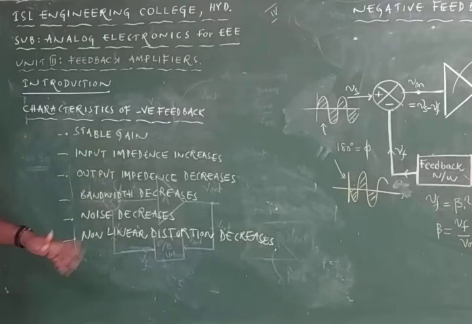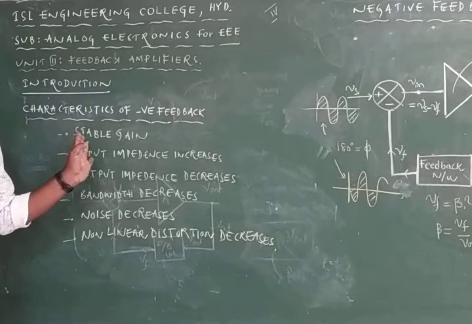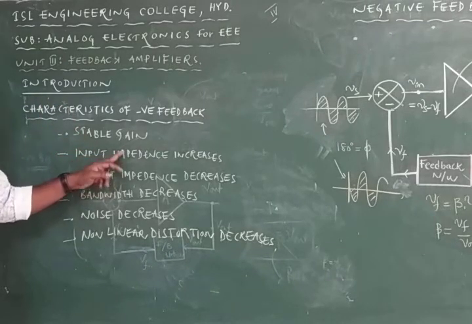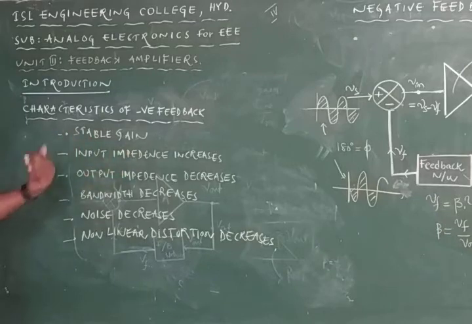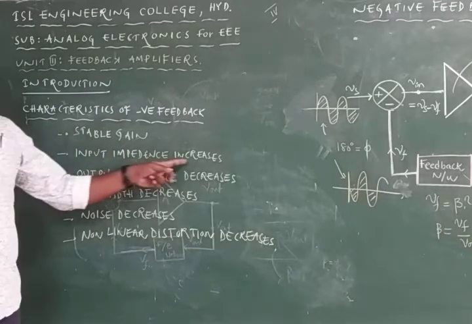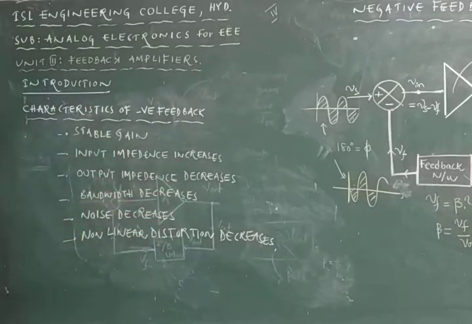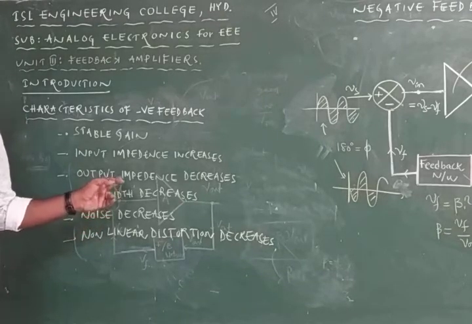Coming to the output side, output impedance is nothing but the total resistance present in the circuit, named as impedance only. So at the input side it is going to increase the input resistance, and at the output side it is going to decrease the output impedance. And coming to the fourth point, the bandwidth is going to increase. I am going to explain what bandwidth is in tomorrow's class.